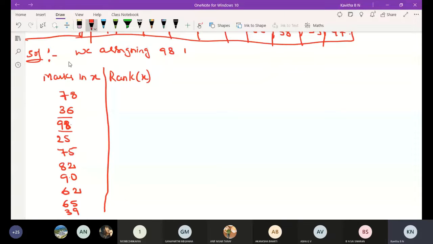After 98, 90 is the second greatest, so we assign 90 the second rank.